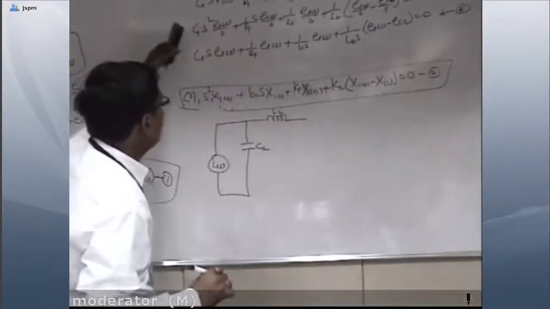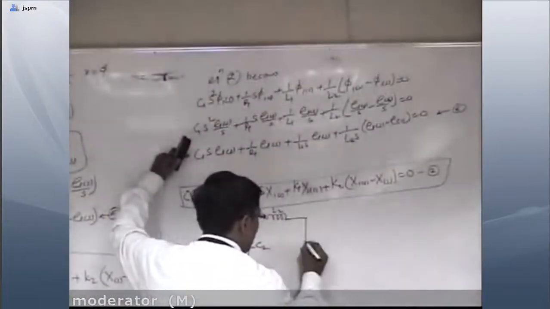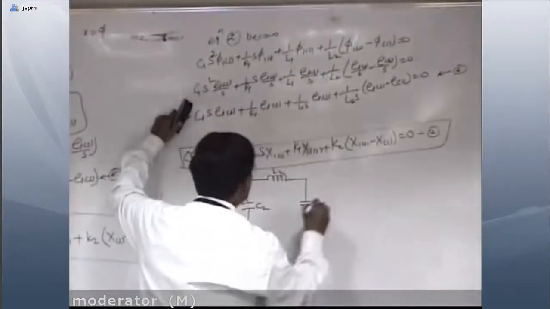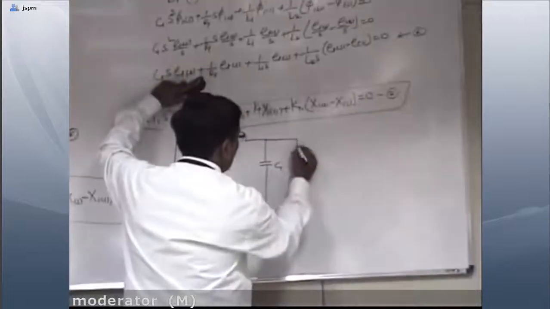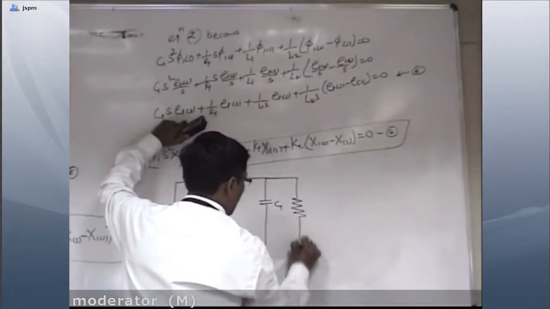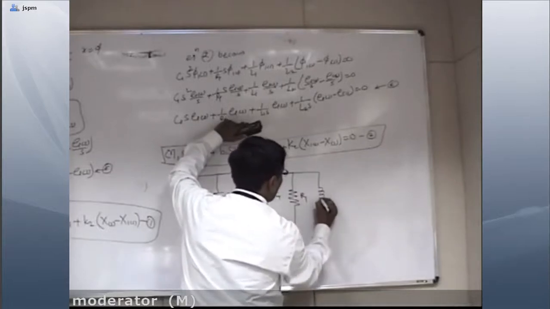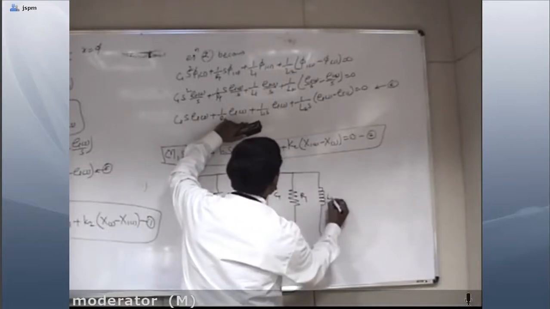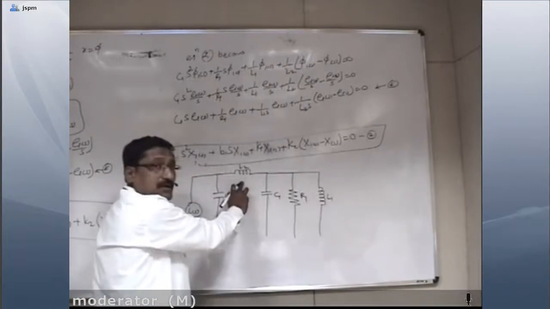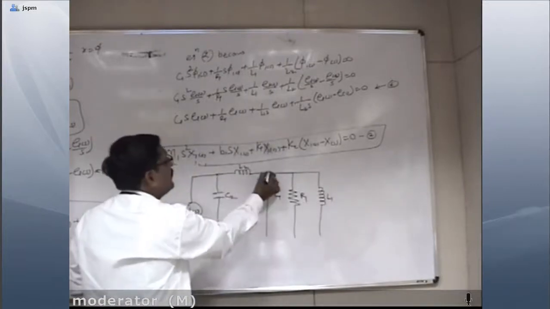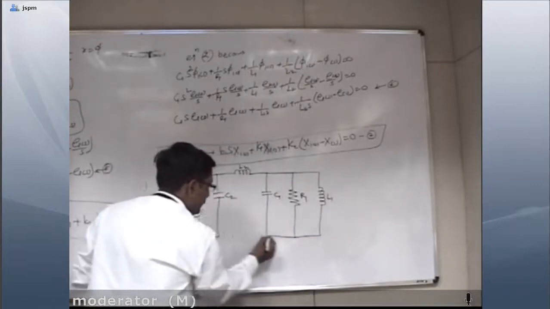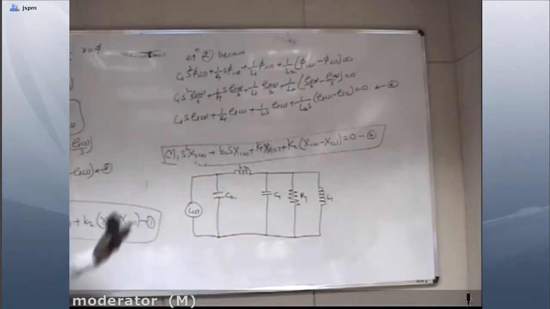Now the second one, C1 E1S, this is C1, then R1, L1, and L2 we have already drawn here. So E1 and E, both drops are here. The difference between these, connect this one, complete the circuit. This is the current analogous network of the given mechanical system.